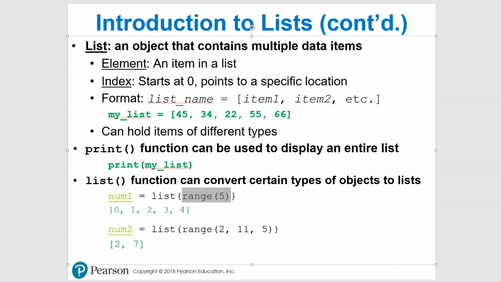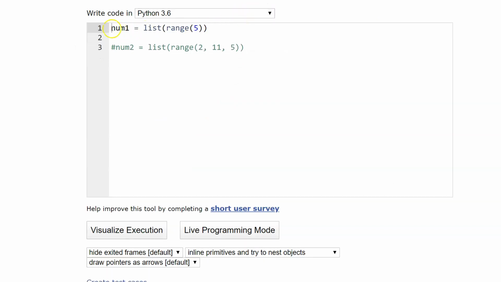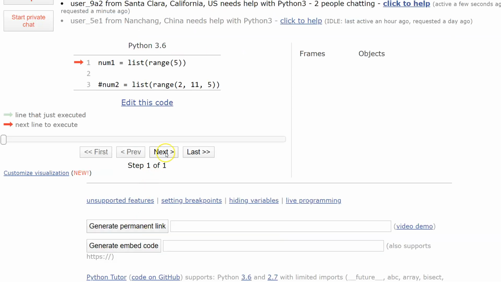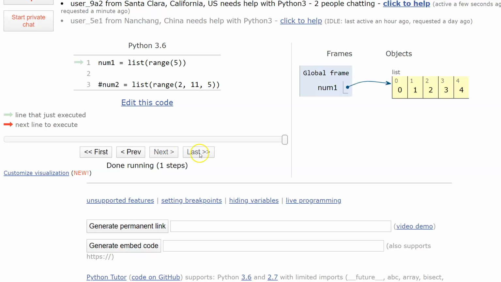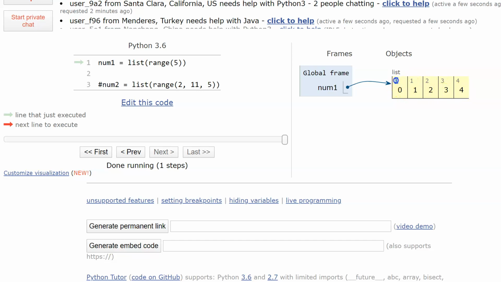So if we take a look at this, here we go. num1 equals list, and we've got this little range here. This is for the next one, so it's commented out. I'm going to hit visualize, and you get an idea of what this looks like in Python Tutor, and it's awesome. We're going to go next, and you notice it creates a list and puts our values in here. So here's 5, and we're going through here 0, 1, 2, 3, 4. Here, Python Tutor shows us the index value. These match up, but they won't necessarily always do that. We'll take a look at some other ones, in fact, we'll see that with the next code.